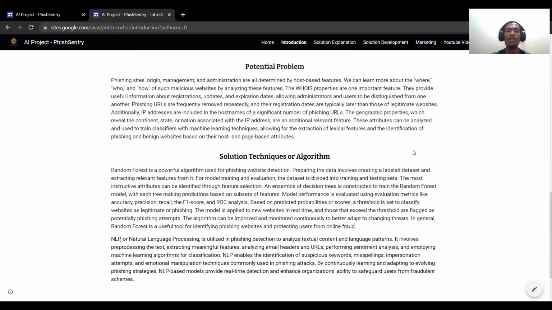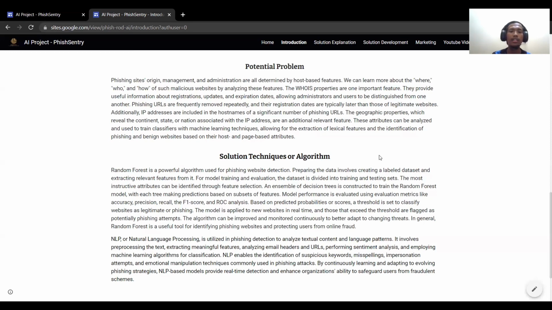So now I will talk about the solution or algorithm that may be used. First is random forest. Random forest is a powerful algorithm used for phishing website detection. Preparing the data involves creating a labeled dataset and extracting relevant features from it. For model training and evaluation, the dataset is divided into training and testing sets.